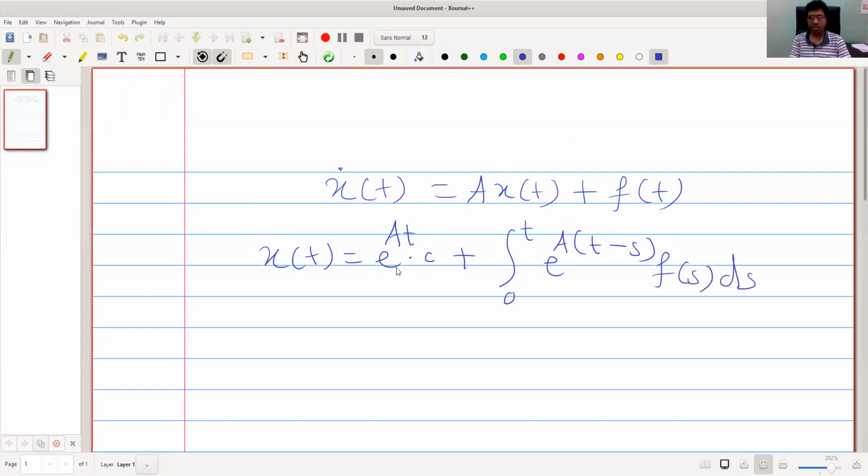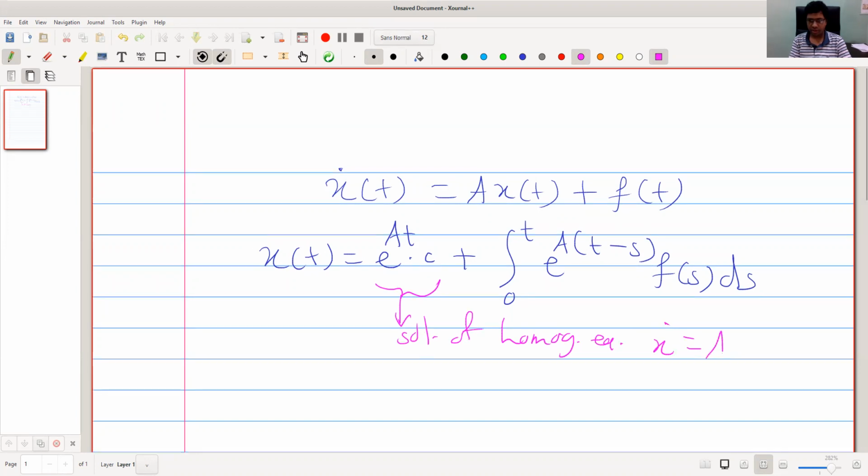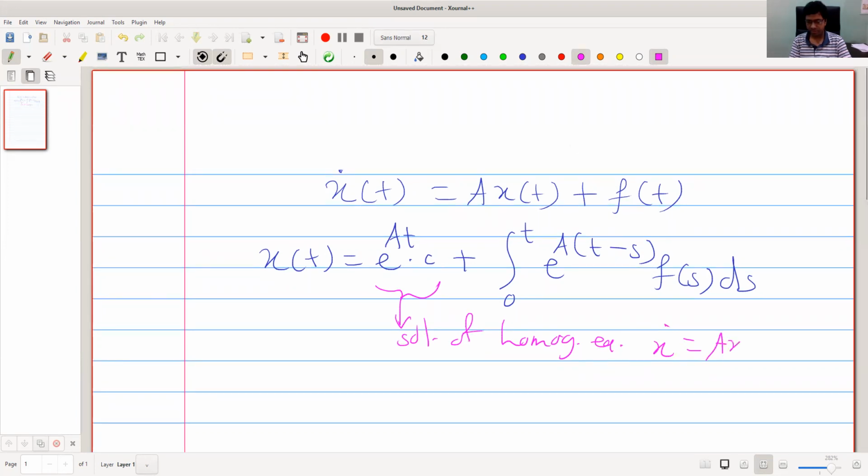Here e raised to at into c is the solution of the homogeneous problem, that means the solution of x dot equal to ax. So the solution is of this form, u plus v, where u is the solution of the homogeneous part and v is given in terms of the non-homogeneous part, that is, in terms of f.